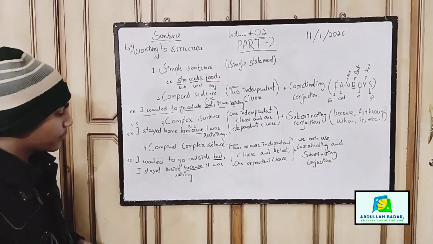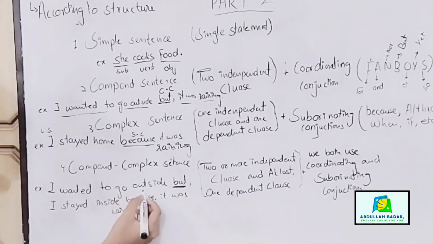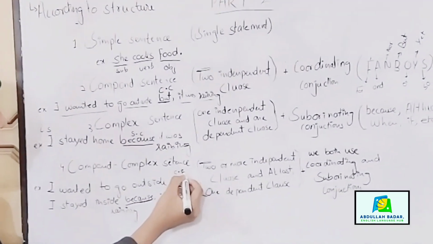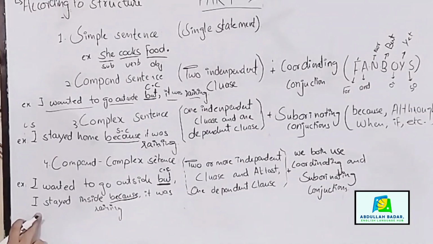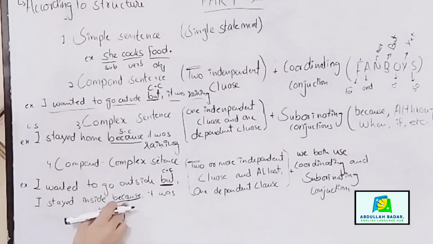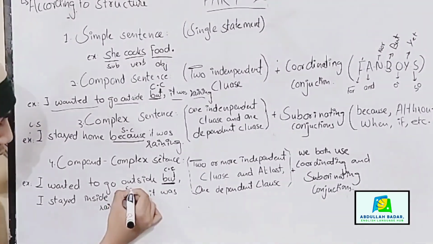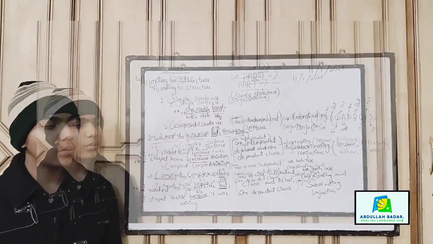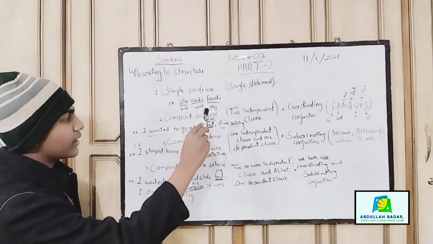For example, I wanted to go outside, but this is a coordinating conjunction. I stayed inside because this because is a subordinating conjunction. It was raining. Now we will review all of this.